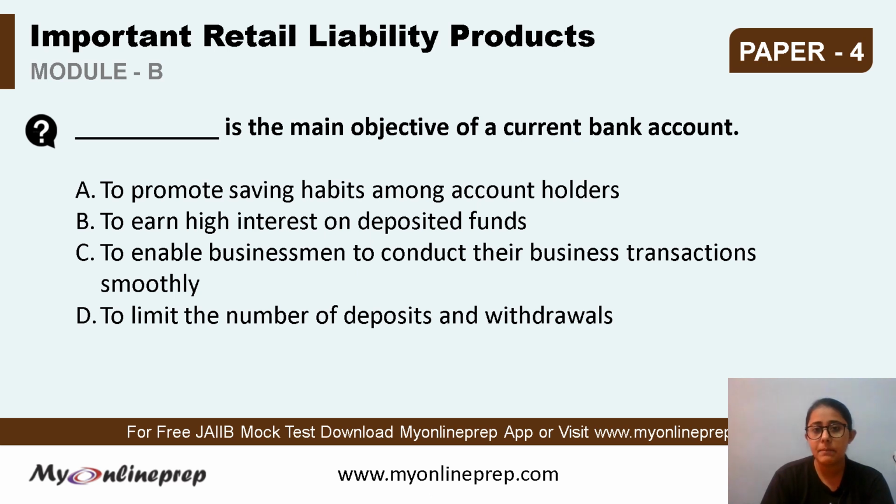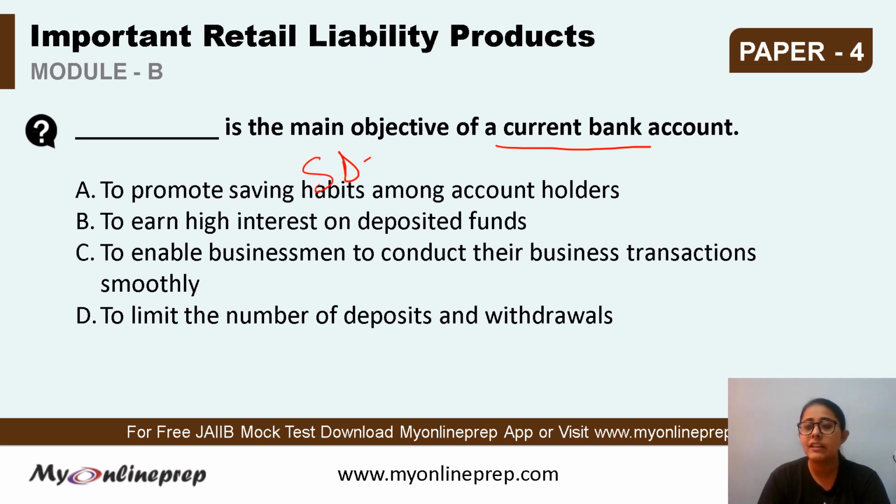Of a current bank account. Options are, A, to promote saving habits among the account holders. B, to earn high interest on deposited funds. C, to enable businessmen to conduct their business transactions smoothly. Or D, to limit the number of deposits and withdrawals. So option A says to promote saving habits. Saving habits is among the deposit creating, that is the saving deposit account.